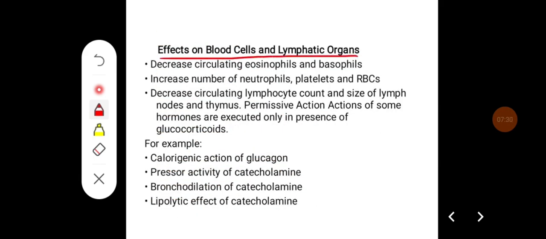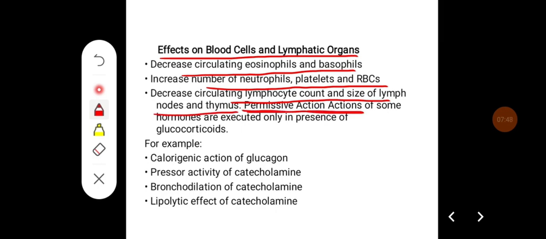And effects on blood cells and lymphatic organs: it decreases circulating eosinophils and basophils. It increases the number of neutrophils, platelets and RBCs. It decreases the circulating lymphocyte count and the size of lymph nodes and thymus. Its permissive action on some hormones: some actions of other hormones are executed only in the presence of glucocorticoids. For example, the calorigenic action of glucagon, the pressor activity of catecholamines, bronchodilation by catecholamines, and the lipolytic effect of catecholamines occur only in the presence of glucocorticoids.